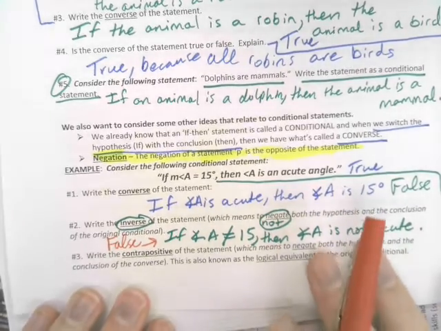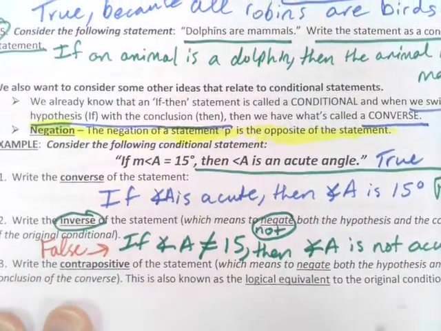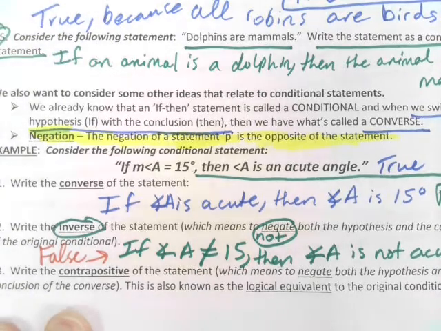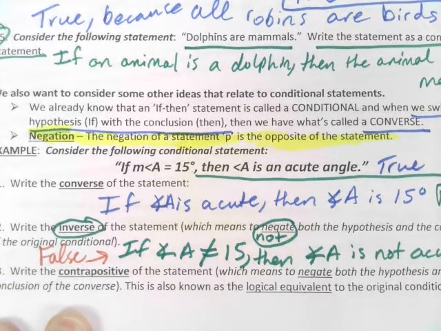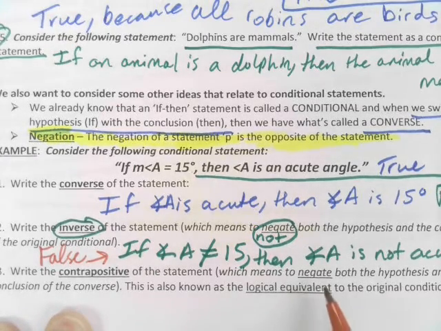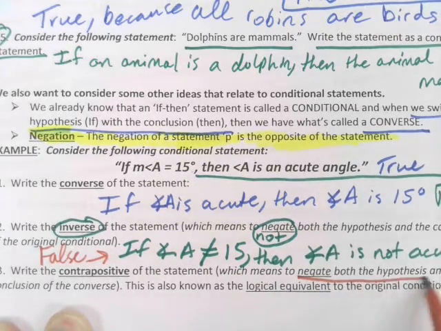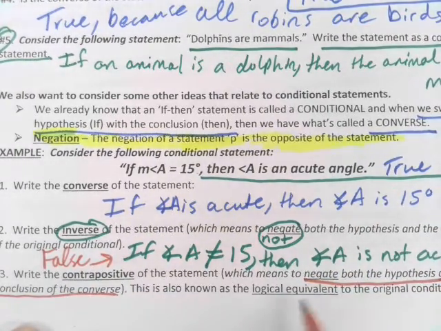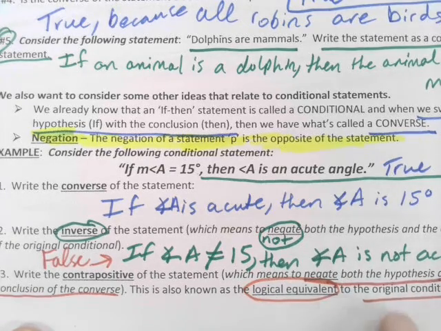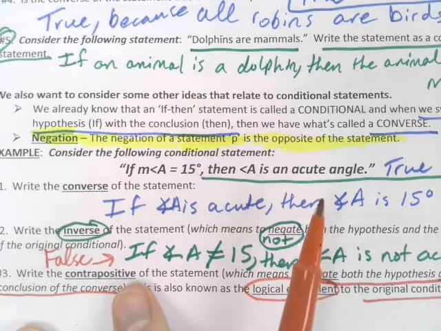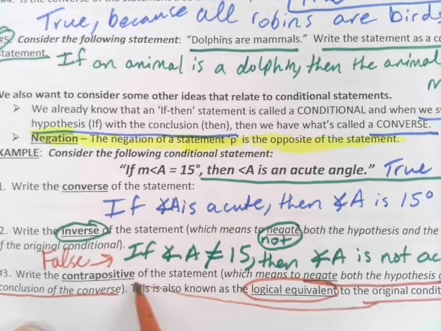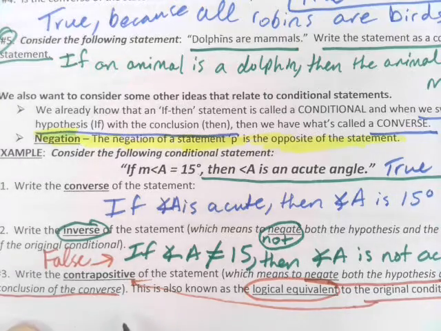Contrapositive. So write the contrapositive of the statement, which means we're going to negate both the hypothesis and the conclusion of the converse. This one's really weird. We won't see this one a ton, but it's actually the logical equivalent of the original conditional statement. In other words, the contrapositive is really saying the exact same thing that the original was. They're connected. So see if this rings a bell.